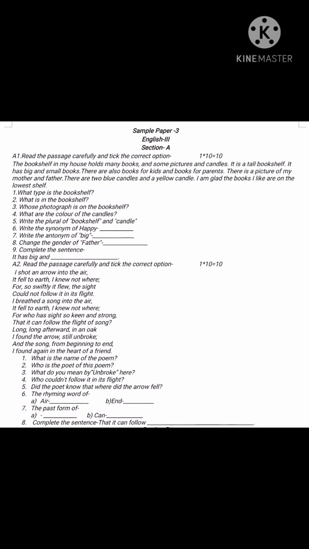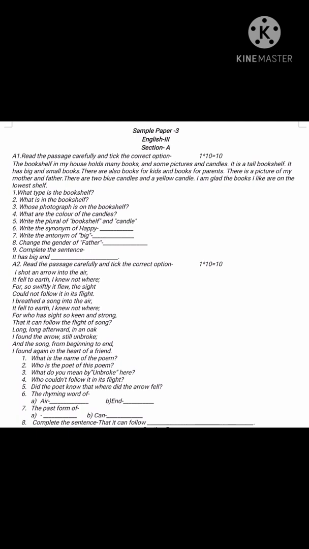Now next is, what are the colors of the candles? It's written two blue candles and a yellow. So blue and yellow you can write. Now next is the plural of bookshelf, that is bookshelves. VES you have to write instead of F. Then the plural of candle, that is candles. S you have to add.